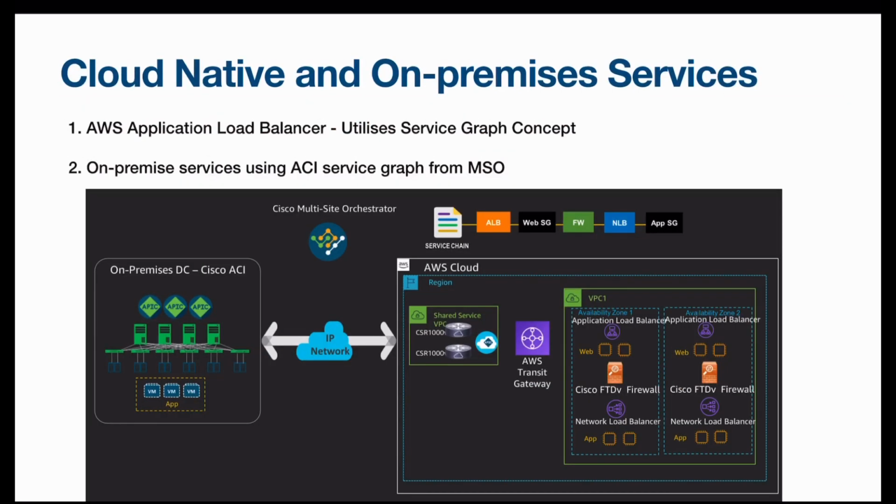Cloud native and on-premise services. Here we will talk about layer 4, layer 7 service graph insertion. You can either use AWS native services like application load balancers, or you can use any service that is on-prem, or any service that is within the VPC or outside the VPC in your service graphs, and form a service chain. If you are already familiar with layer 4, layer 7 integration, it is the same thing, but you are getting more options like integrating cloud native services as well.